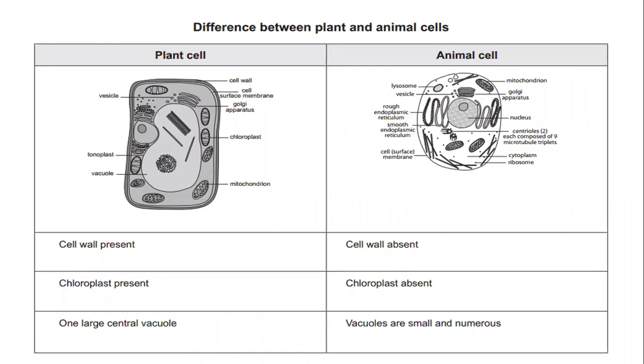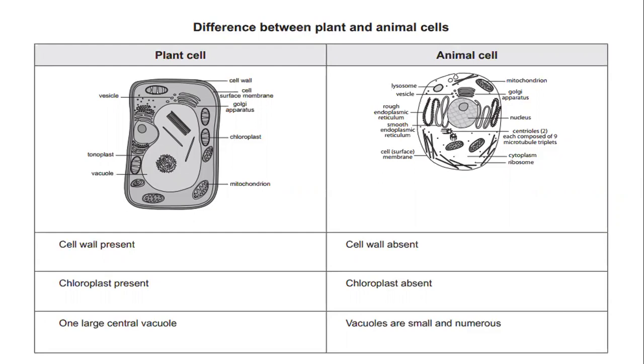Now, what is the difference between plant and animal cell? You will see the types of organelles in the next lecture, but you must have a clear-cut difference between the plant and animal cell. First of all, the plant cell has a definite shape. The animal cell has an oval, round or irregular shape.